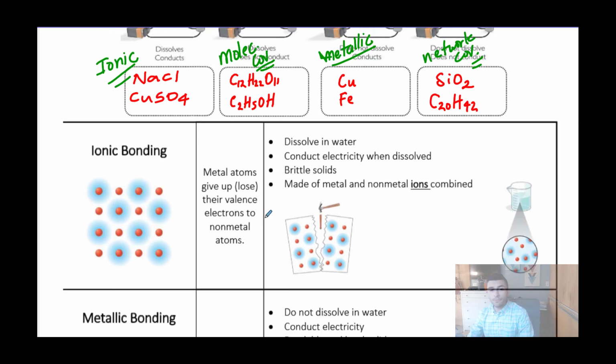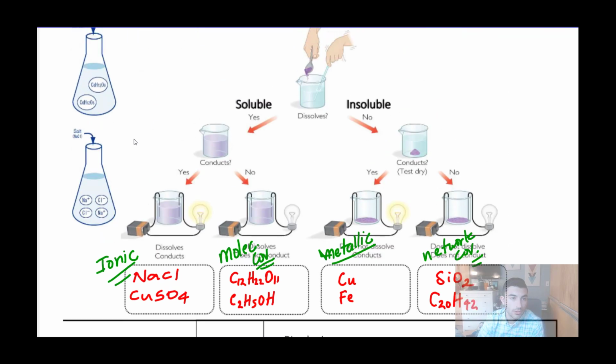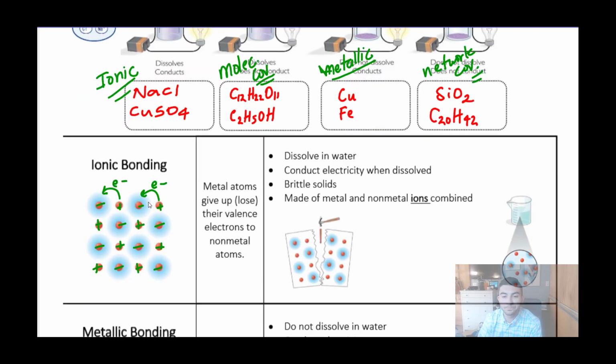For ionic bonding, the description of that bonding type is that metal atoms give up or lose their valence electrons to the nonmetal atoms. So we have a transfer of electrons from one atom to another that creates positive and negative ions that then attract each other in this alternating crystal lattice, just like this. Those substances will dissolve in water. The water molecules will pull apart one cation from another anion and move them apart from each other, just like up here, shown with the NaCl.